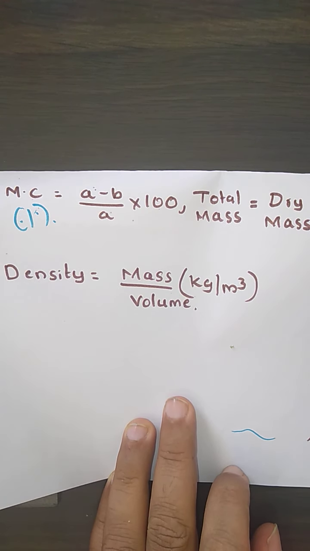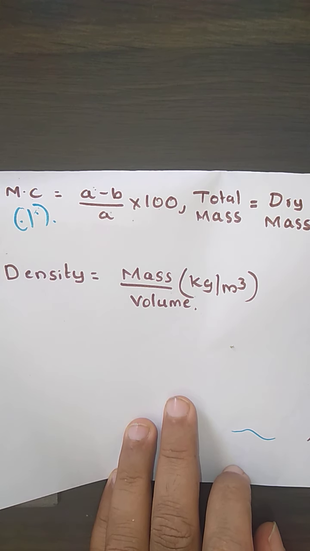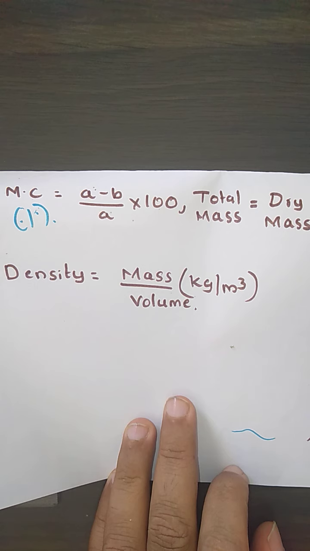Now what is this a? We have already discussed. A is nothing but the initial mass of the sample as delivered. Suppose we bring 100 kg of solid waste and keep it as it is, that is called a. Then in order to determine moisture content, we keep that 100 kg of solid waste in an oven at a temperature of around 77 degrees Celsius for 24 hours.